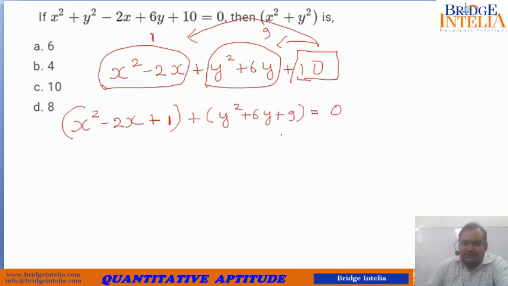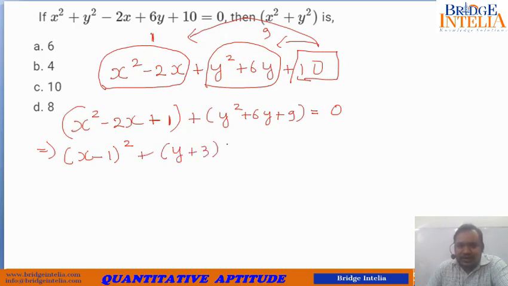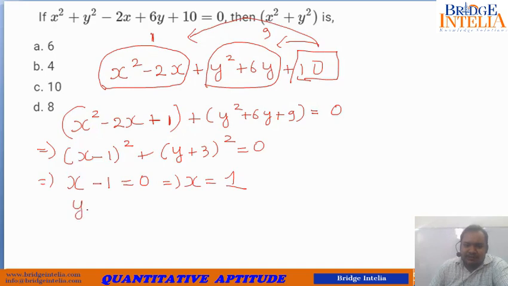So this can be written as this. Now these squares are complete. So this can now be written as (x minus 1) whole square, and this can be written as (y plus 3) whole square. Now this whole thing is given to us as equal to 0. So from here you can safely conclude that x minus 1 must be equal to 0, which means that x must be equal to 1. Similarly, y plus 3 must be equal to 0, which indicates that y must be equal to minus 3.